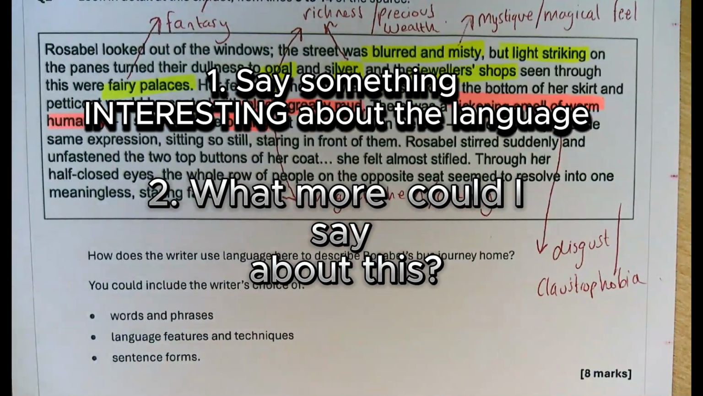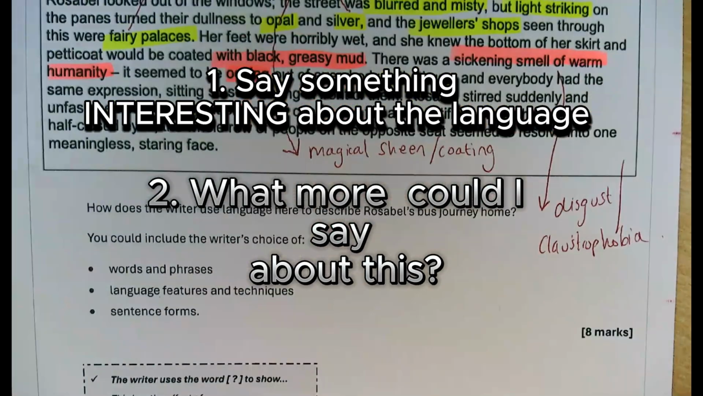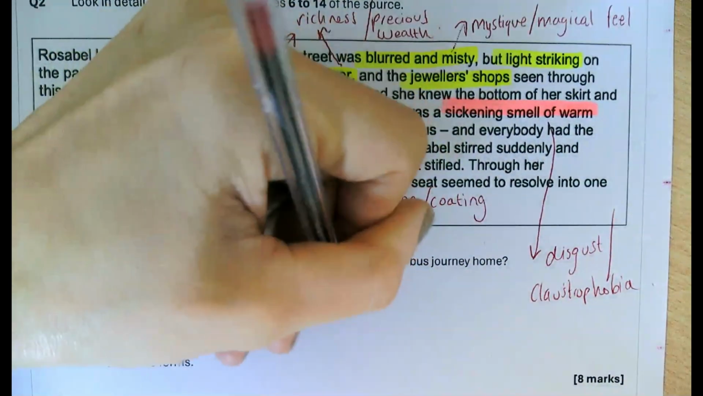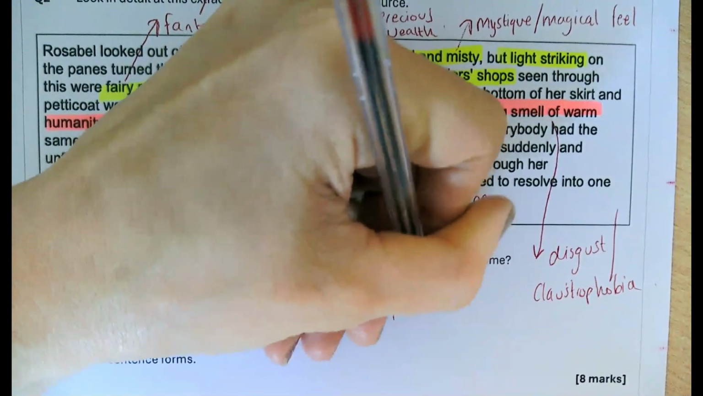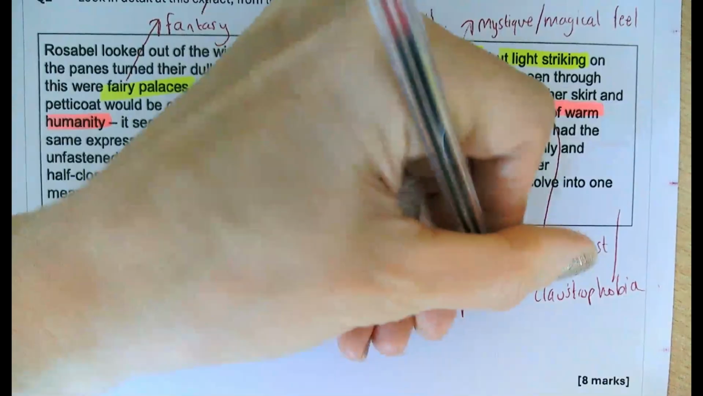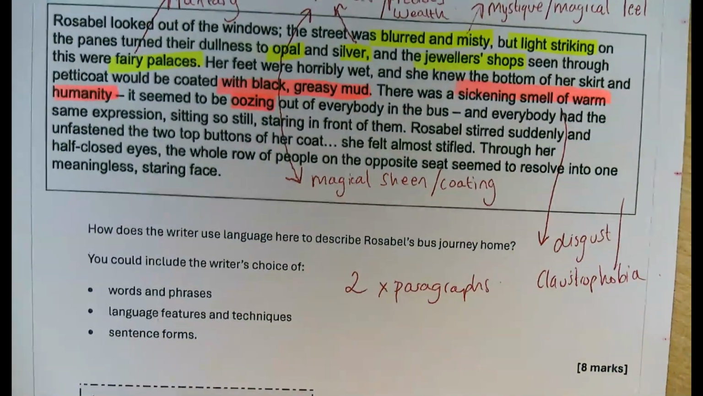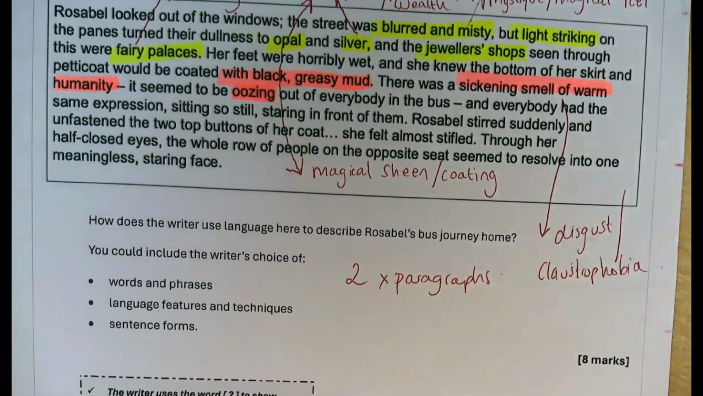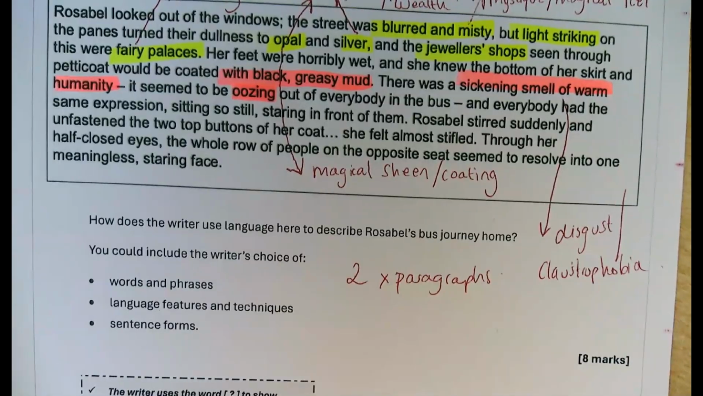And the second bit of advice is about this. With all of your quotes, what more can I say about this? You're going to have time, guys, in this for about 2 paragraphs, probably. I mean, students always say, how much do I have to write? It doesn't really matter. You're not going to lose marks for not doing 2 paragraphs, or 3, or 1 big paragraph. Ideally, you want to paragraph your writing, but this is an 8-mark question. You're going to be spending 10 minutes. You want to say something interesting about the language.